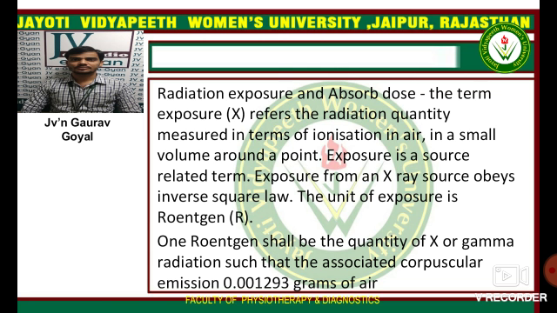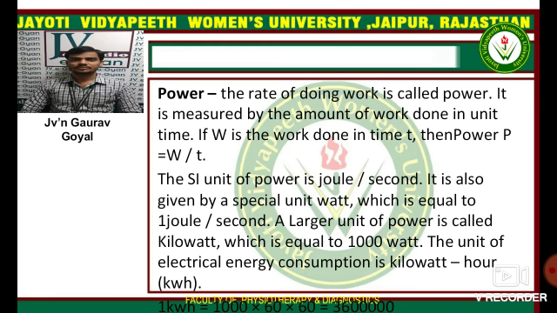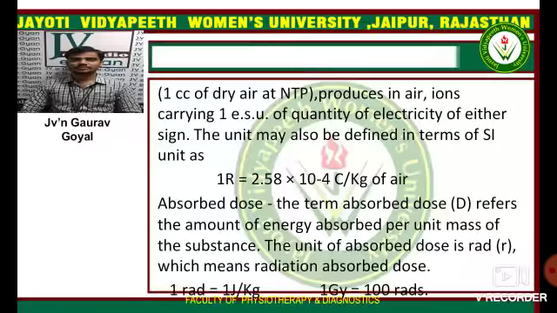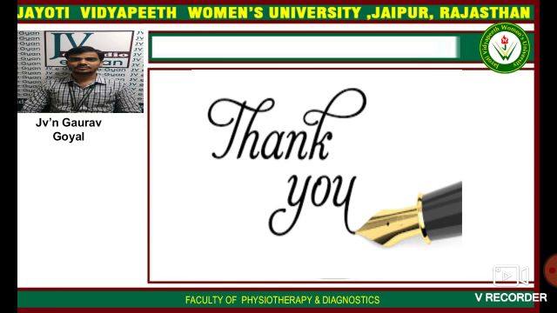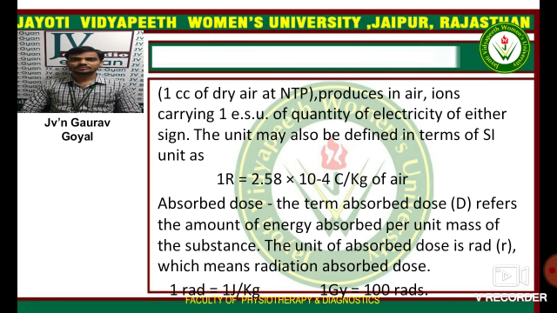One Roentgen shall be the quantity of X or gamma rays such that the associated corpuscular emission per 0.001293 gram of air, that is one cc of dry air at NTP, produces in air ions carrying 1 ESU, electrostatic unit, of quantity of electricity of either sign.